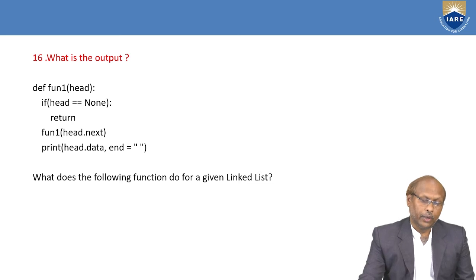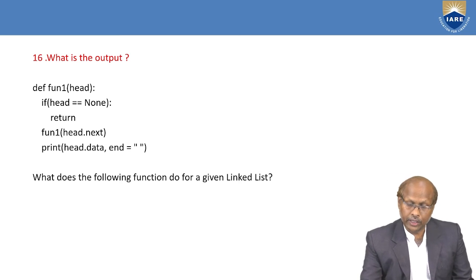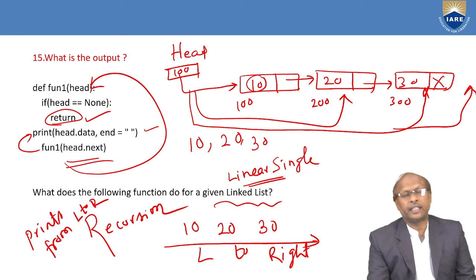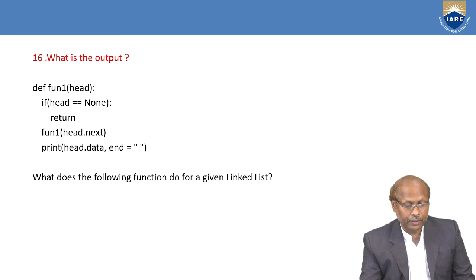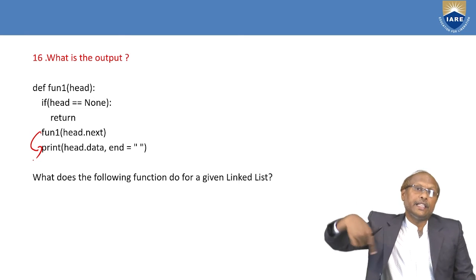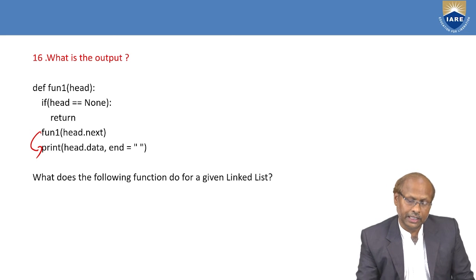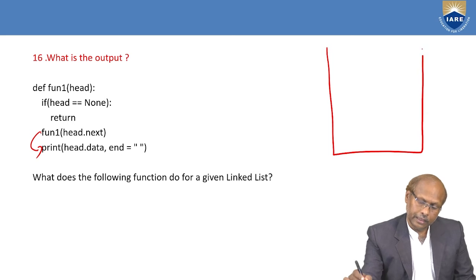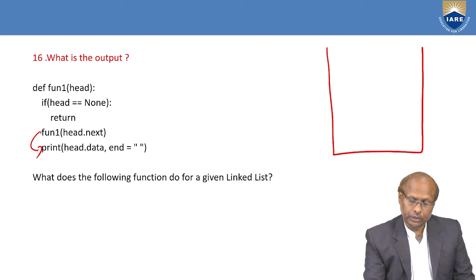Next, what is the output of the following code? Now if you observe the previous code and this code, in the previous code, the print statement was above the fun. In the next program, the printf statement is below the fun. That means it keeps on calling. Fun is calling fun. So whenever you are implementing recursion, what happens? Internally, it will be using a stack. So in the stack, the complete code will be pushed.